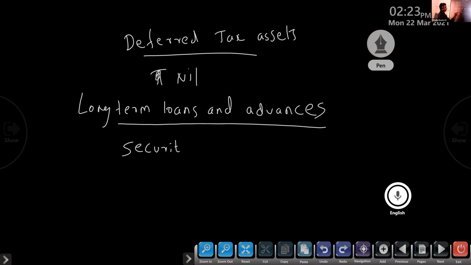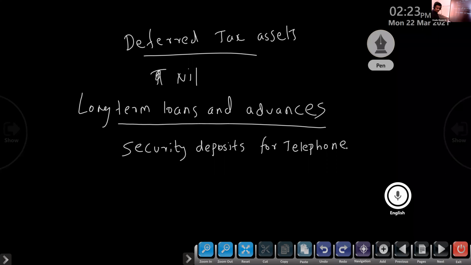Only two items: security deposits. Security deposits for telephone.